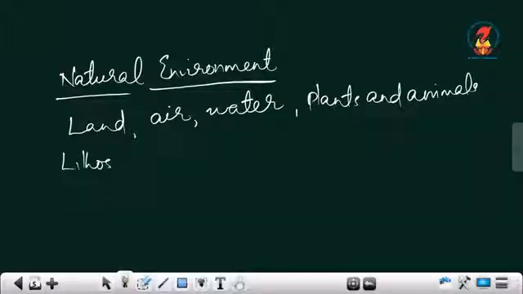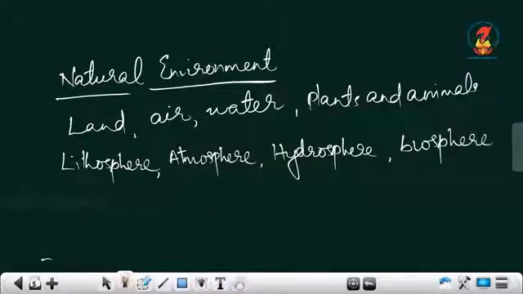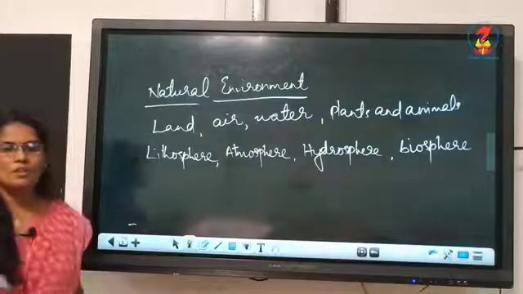Lithosphere. Air, atmosphere. Water, hydrosphere. And plants and animals, biosphere. This is the classification. These are called the major domains.